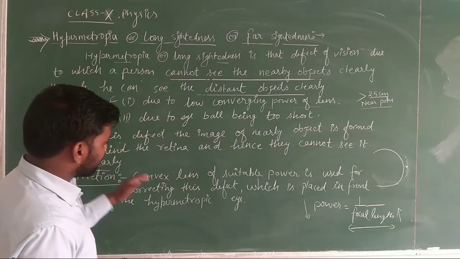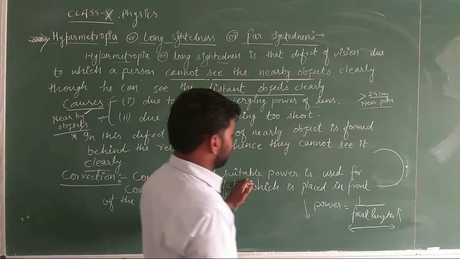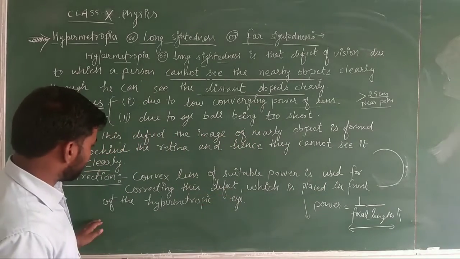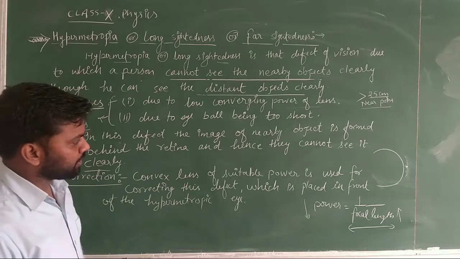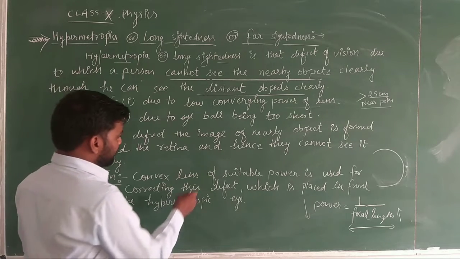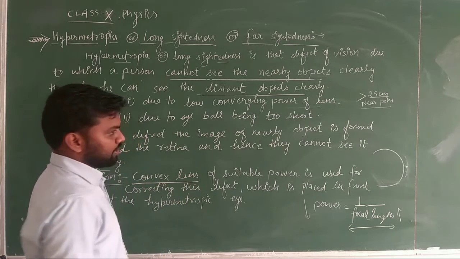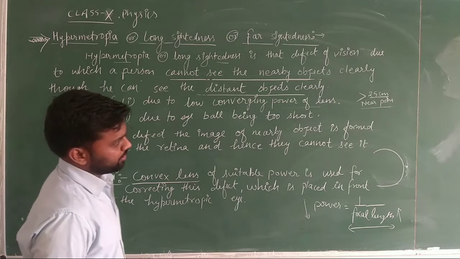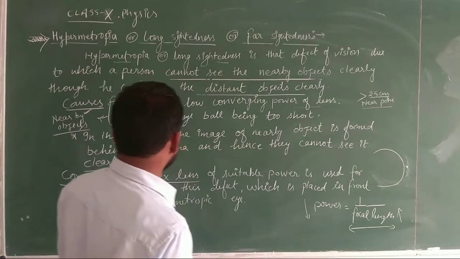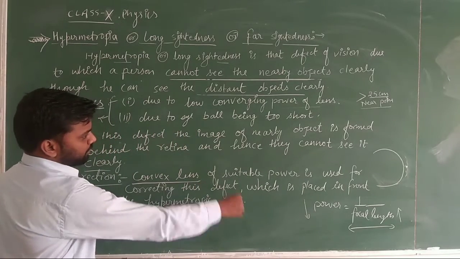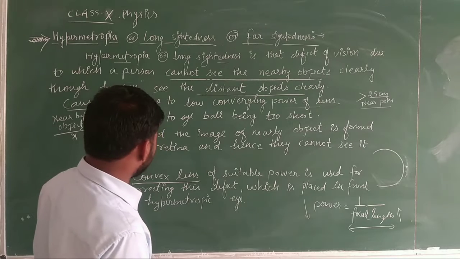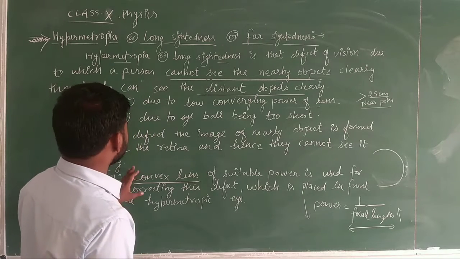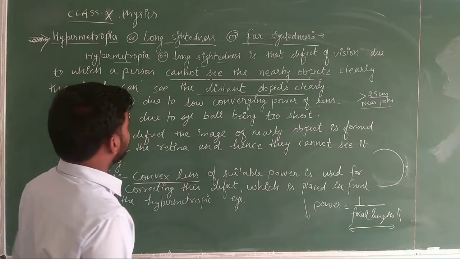So the correction is: a convex lens of suitable power is used for correcting this defect, which is placed in front of the hypermetropic eye. Okay, so we will use a convex lens here. Remember students, we used a concave lens in myopia. In this defect we will use a convex lens of suitable power. We will also calculate the power and the focal length of the lens which can be used to correct the defect hypermetropia.